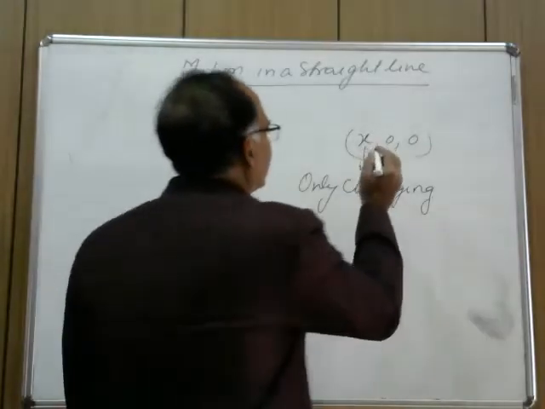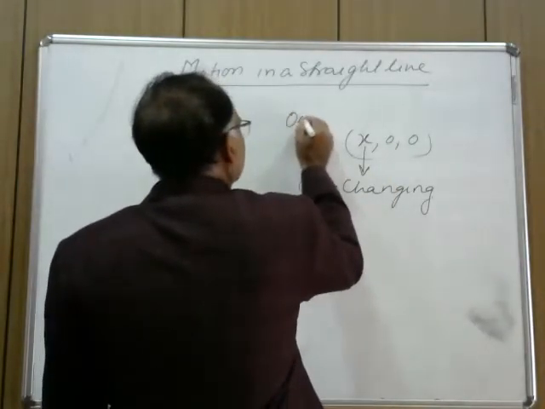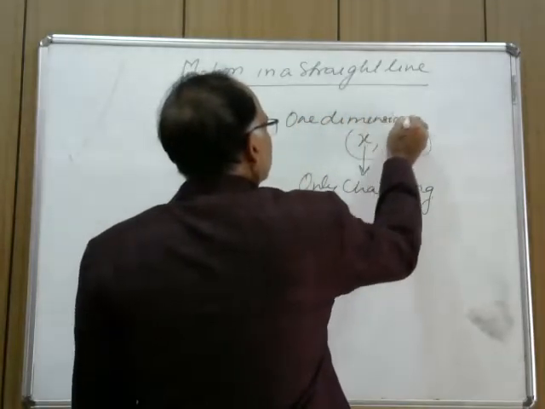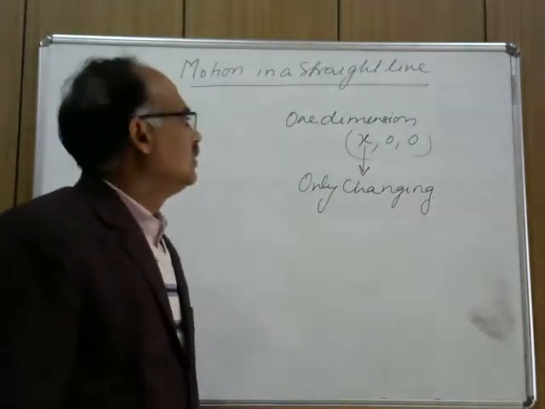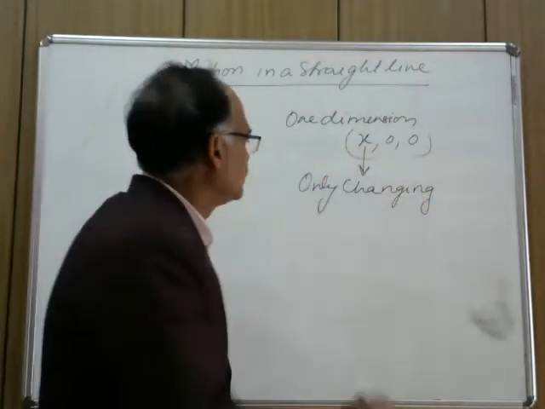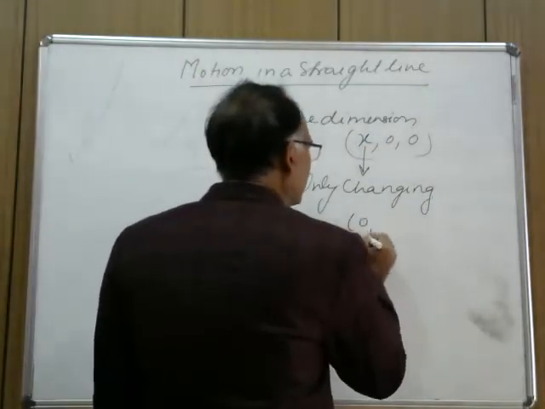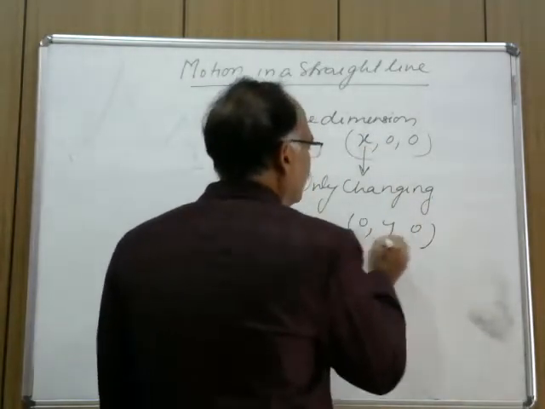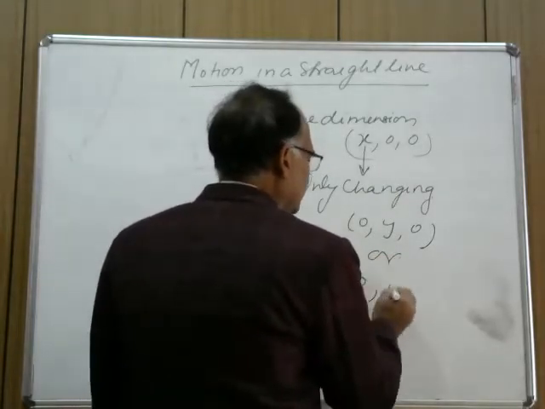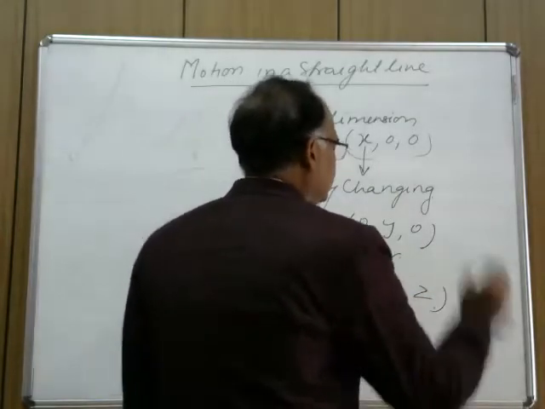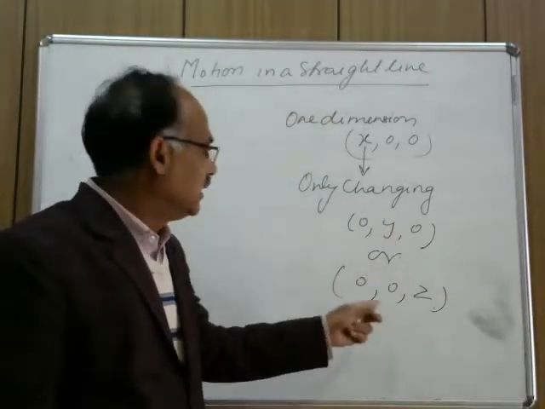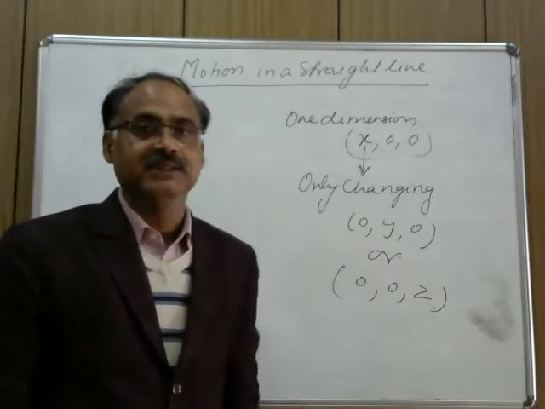So for one-dimension motion, either x is changing, or 0 comma y comma 0, where y is changing, or 0 comma 0 comma z, where z is changing. In this coordinate only y changes, in this coordinate only z changes.